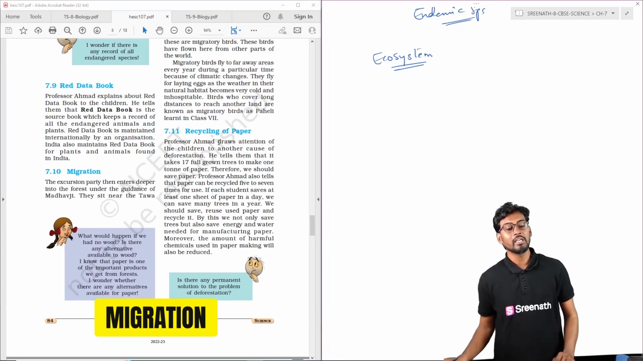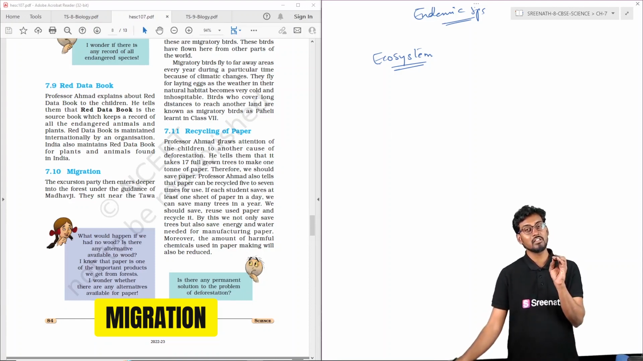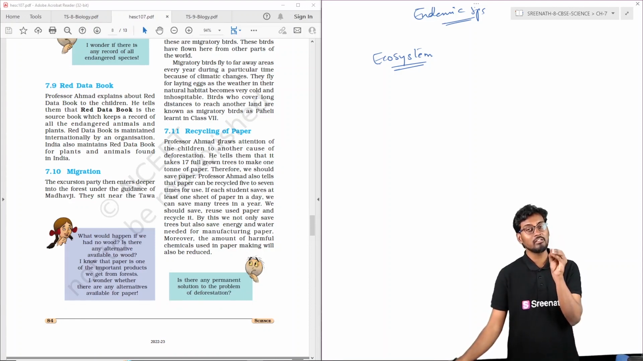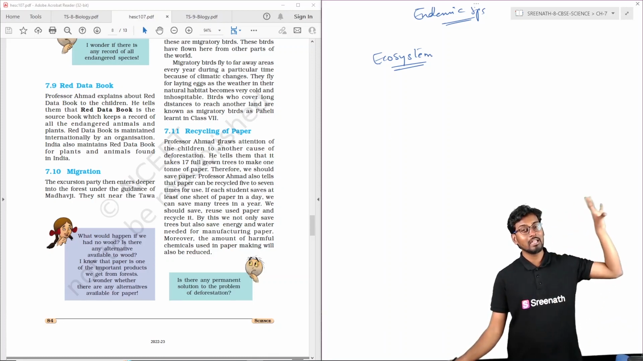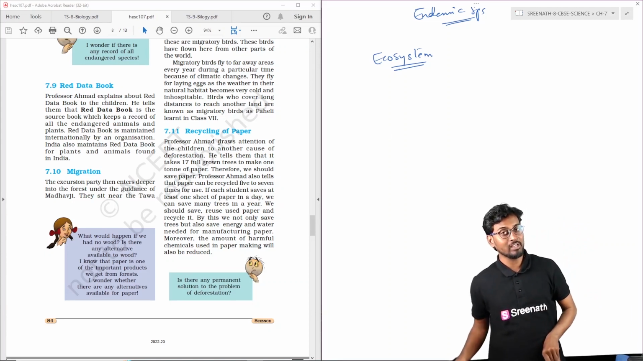Coming to migration, the next topic we are discussing. Migration is the process where species not originally present in a particular ecosystem, whether birds or animals, come from other areas and spots to this particular place in search of food and a warmer climate.